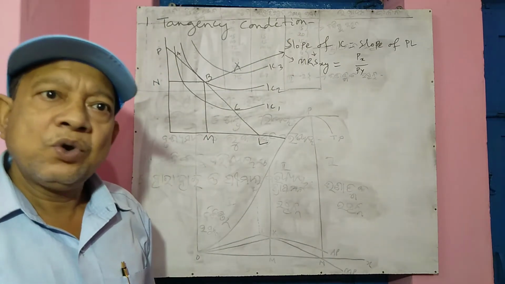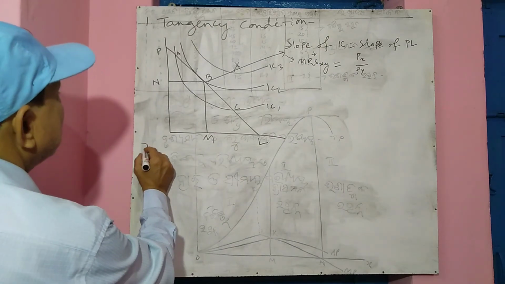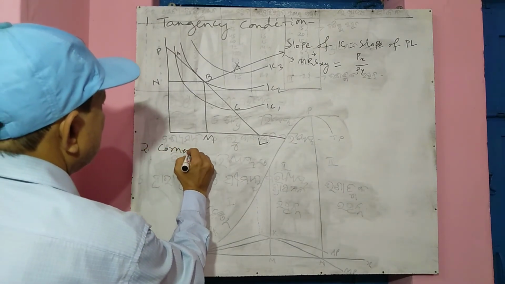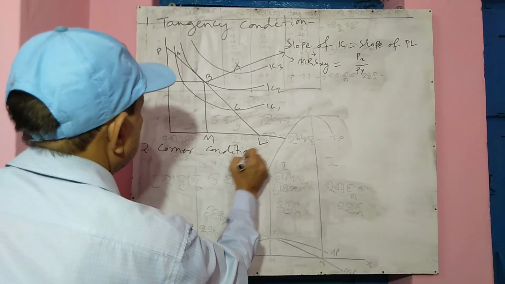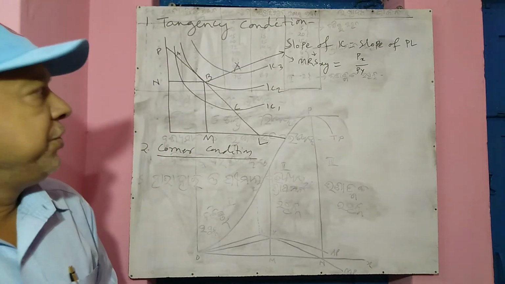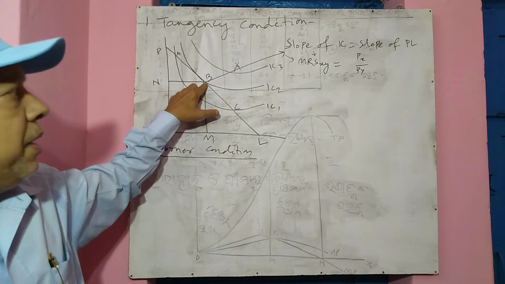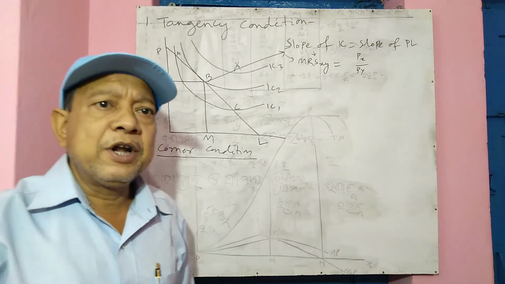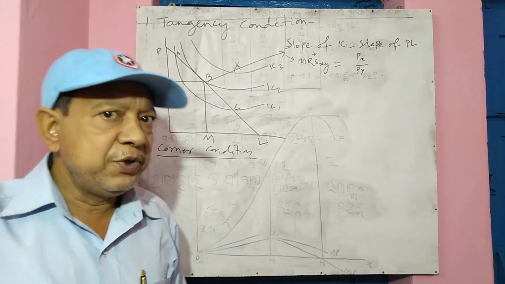Okay. Now the second condition is the corner condition. Here the condition of utility maximization is very much dependent upon the slope, the marginal rate of substitution, the slope of the price line and the price ratio of the two goods.